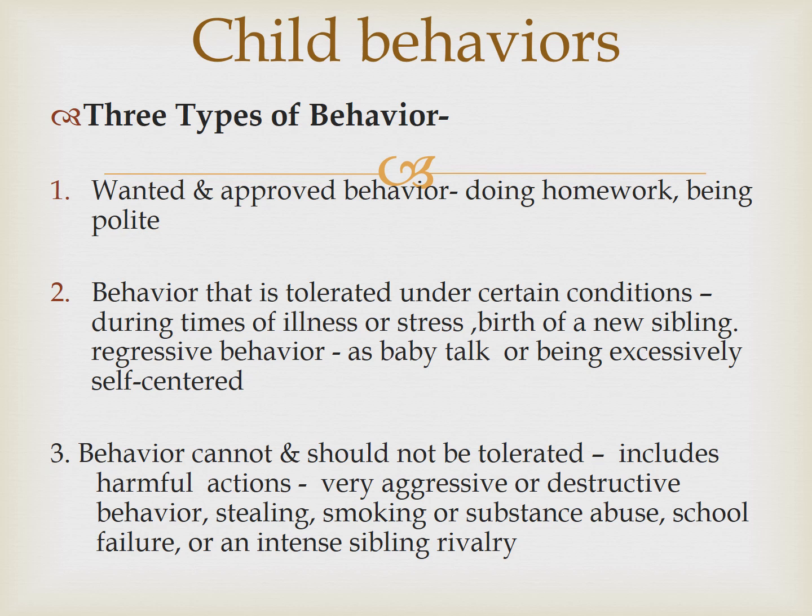And number 3 behavior cannot and should not be tolerated, because this child becomes harmful to others. They start showing harmful actions. They are very aggressive, destructive. They show destructive behaviors. They start stealing, smoking. They fall into substance abuse, school failure, or an intense sibling rivalry. So this type of behavior will be a worry to the parents and will be troublesome even to the society. So these are the 3 types of behaviors a child shows, and these behaviors are always affected by the child's own family, culture, or society where the child is living.